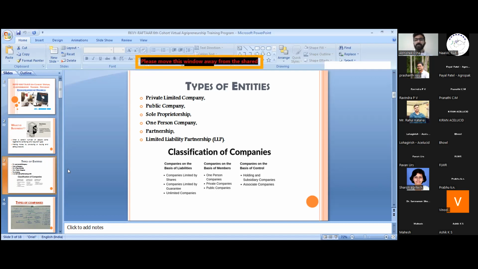Okay. Then there is limited by guarantee. At the incorporation of the company, I have given as a shareholder or the first subscriber of the company the guarantee that in the time of dissolution or any other mishap occurring to the company, I will fulfill all the amount which I owe towards the company. And next is unlimited company. Unlimited companies are those companies in which we have unlimited liabilities. These can be the partnership company, because in a partnership firm also we have wholly unlimited liabilities.